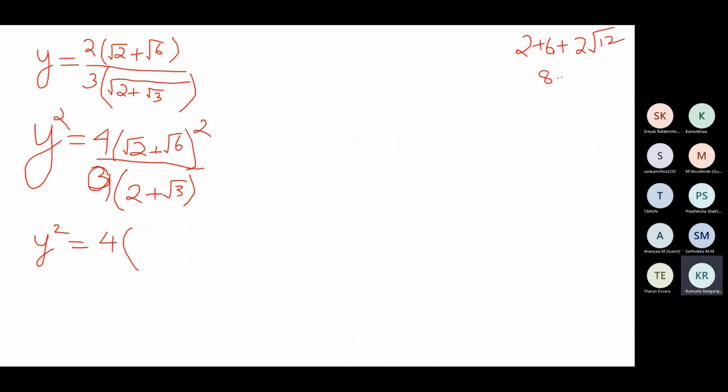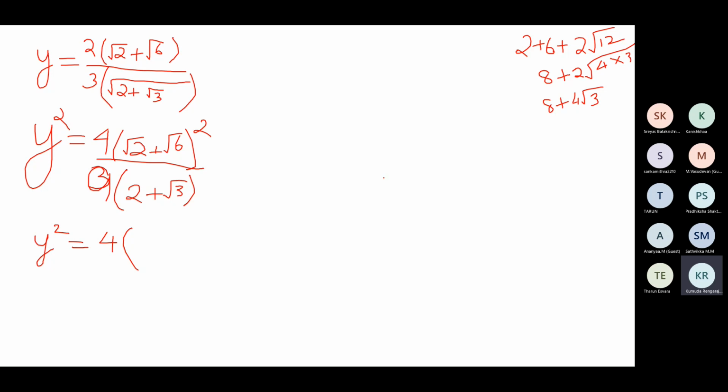So it will be 8 plus, what is 2 root 12? 12 is 4 into 3, and 4 comes out of the square root as 2. 2 into 2, there's already a 2 outside, so 2 into 2 is 4, and root 3.